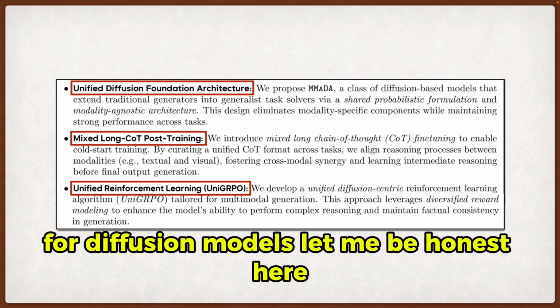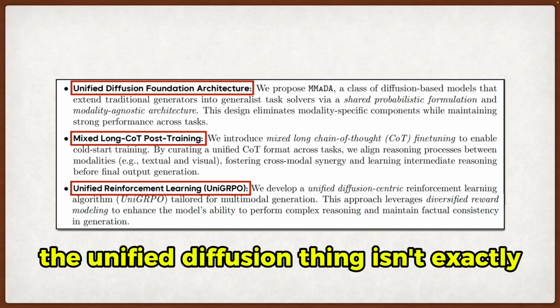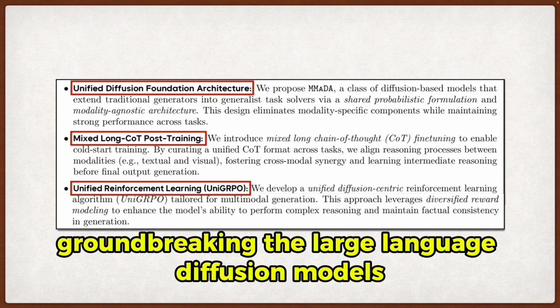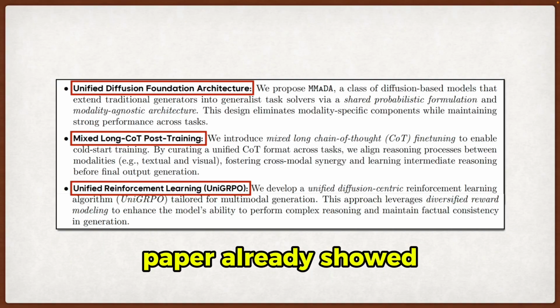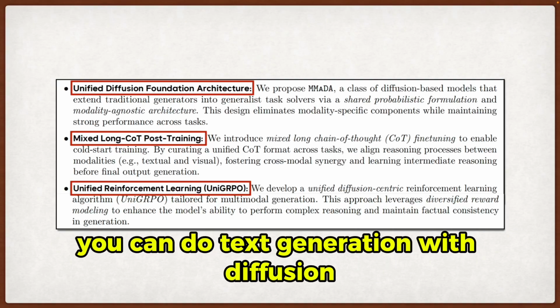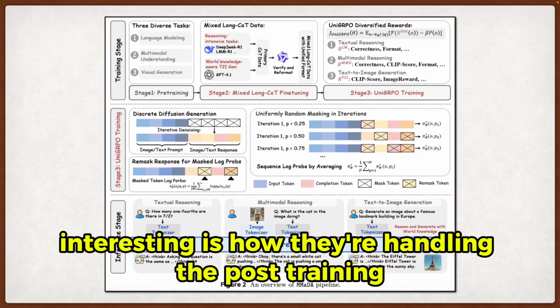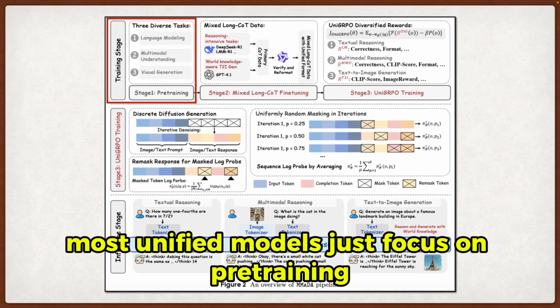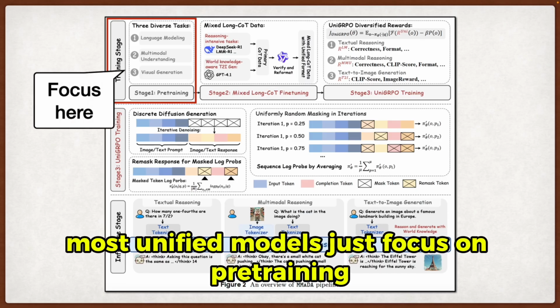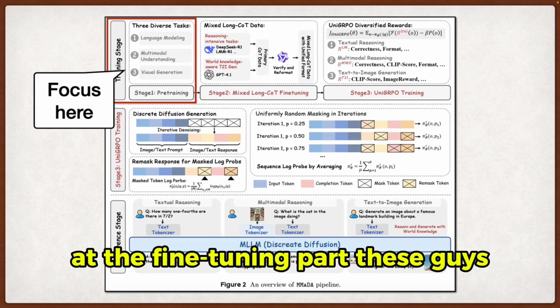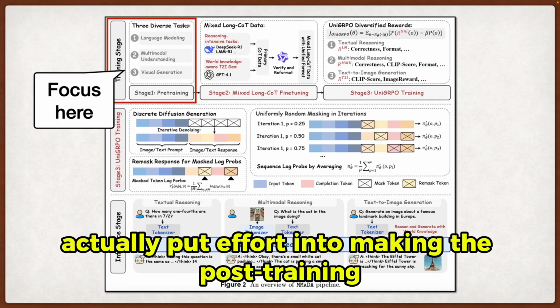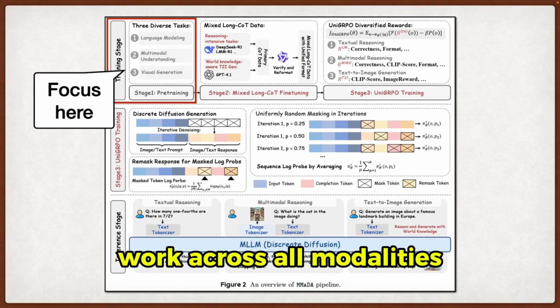Let me be honest here, the unified diffusion thing isn't exactly groundbreaking. The Large Language Diffusion Models paper already showed you can do text generation with diffusion. What's actually interesting is how they're handling the post-training. Most unified models just focus on pre-training and then kind of wave their hands at the fine-tuning part. These guys actually put effort into making the post-training work across all modalities.